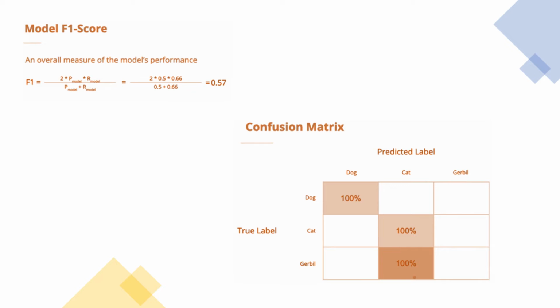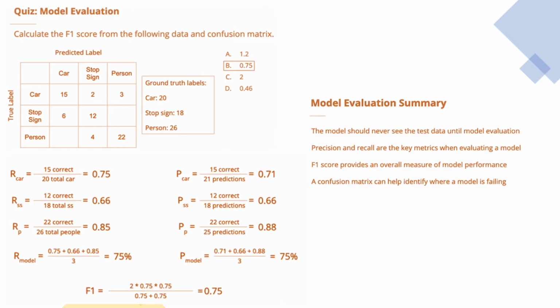So let's see a quiz. In this quiz, you have to calculate the F1 score given the following confusion matrix. So here, I want you to calculate the overall performance of this model given the confusion matrix and these ground truth labels. The intuition for this answer is we calculated the recall for each of the classes.